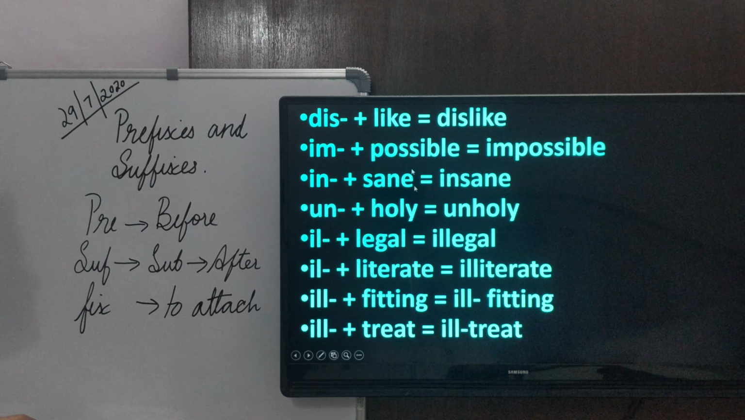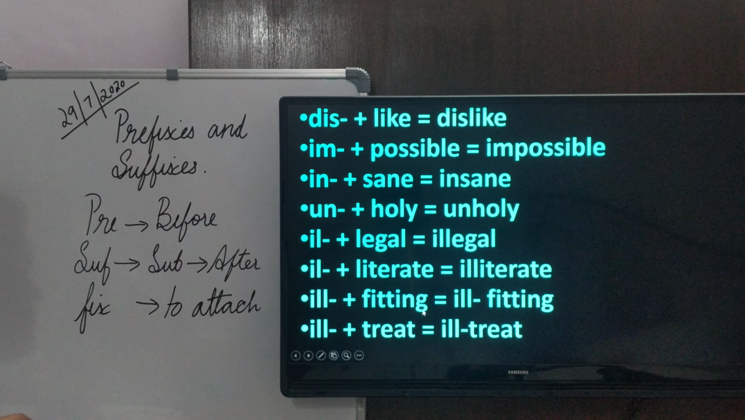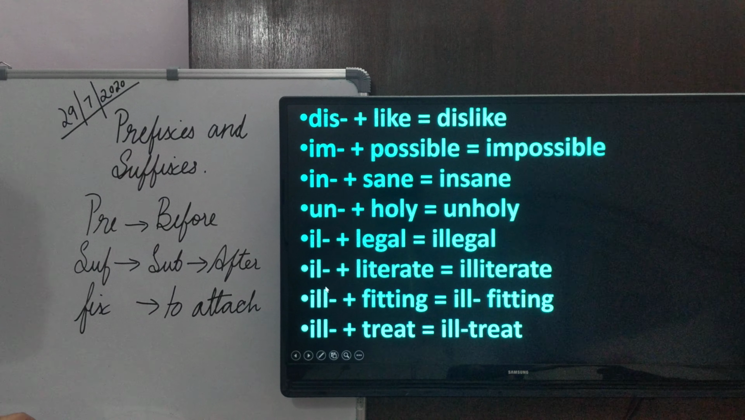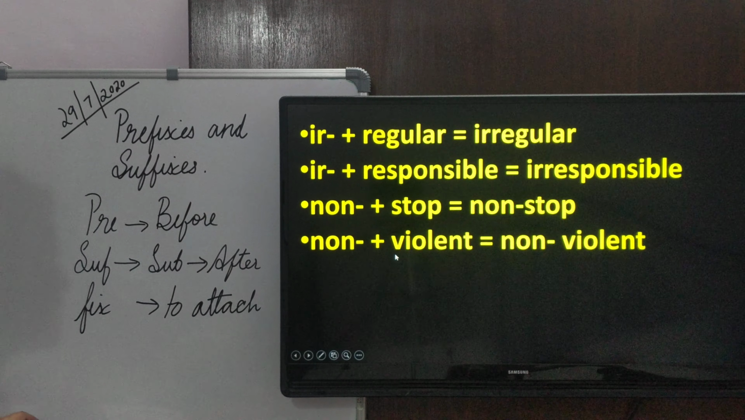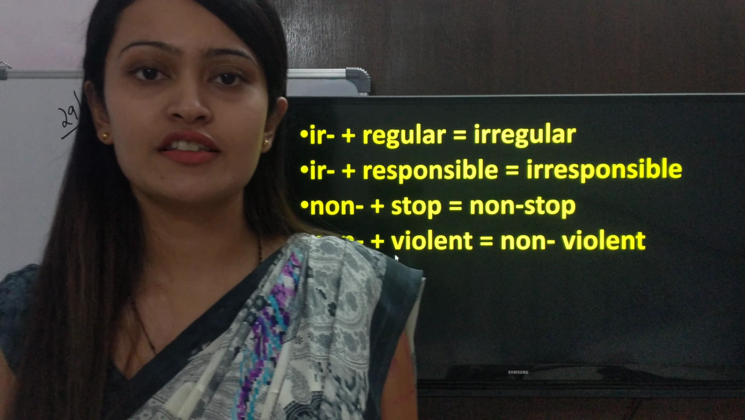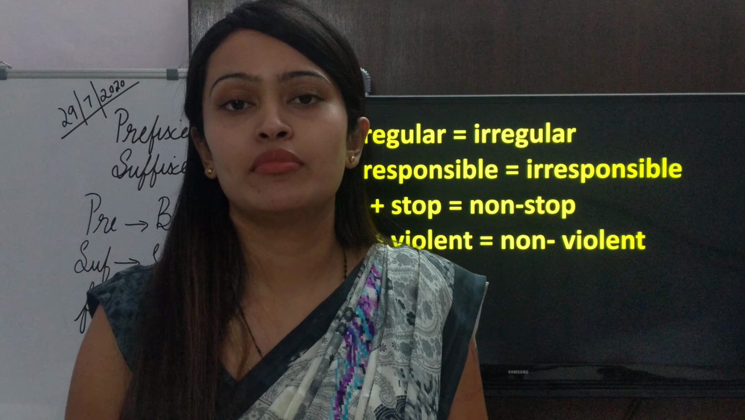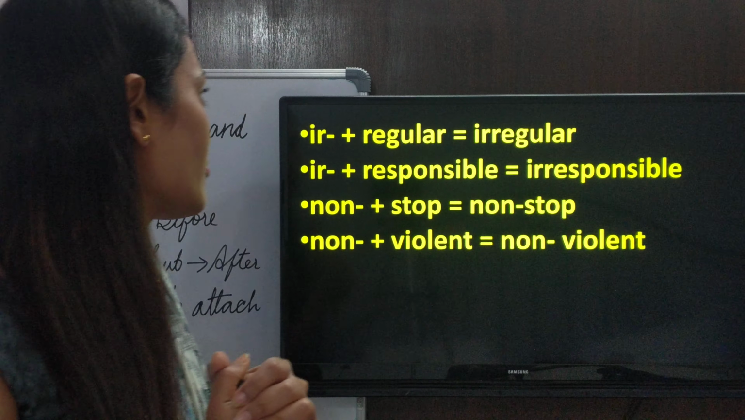Un plus holy is equal to unholy. Il plus legal is equal to illegal. Il plus literate is equal to illiterate. Ill plus fitting is equal to ill-fitting. And ill plus treat is equal to ill-treat. So these examples are giving us an idea how prefixes can be used to create new words which can be used in our vocabulary in our day-to-day life.